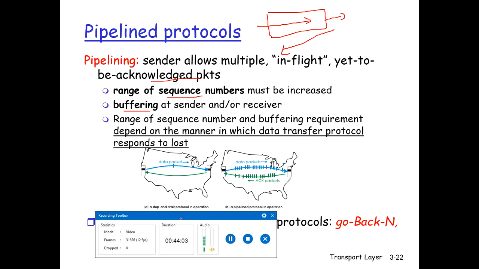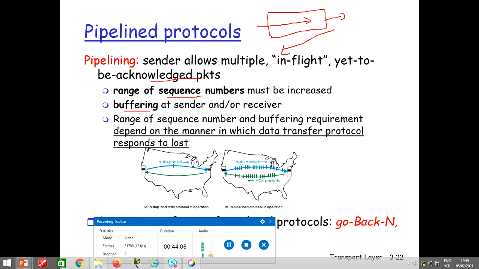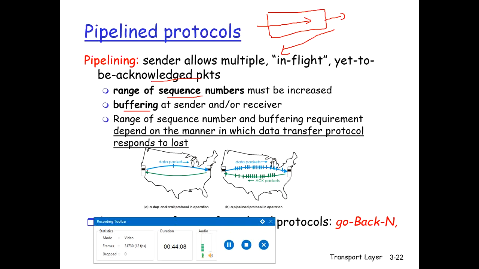So if you see over here, in the stop and wait protocol, one packet is sent, and the sender stops and waits for the acknowledgement. Then another packet will be sent, and the sender will stop and wait for the acknowledgement. Now for the pipeline protocol, there is a certain size of window defined. For example, the sender can send 5 or 10 packets, right? It has sent maybe 10 packets. Now it will wait to get the acknowledgement for these 10 packets, then it may send 10 or 15 packets again.